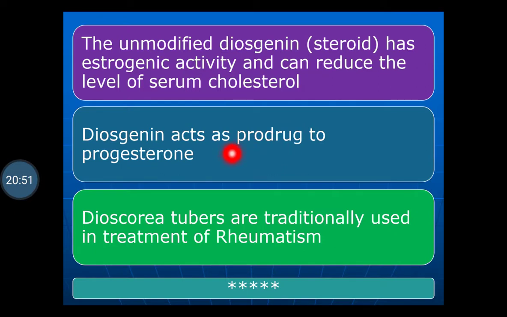Diosgenin also acts as a prodrug for the synthesis of progesterone.